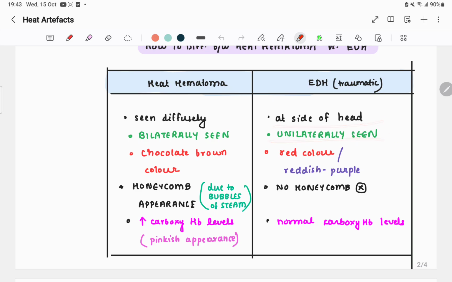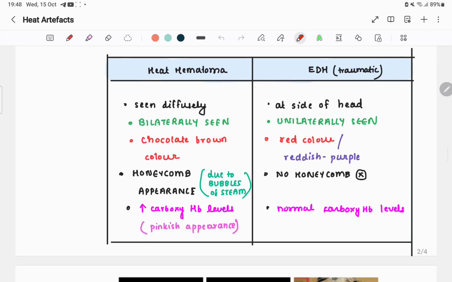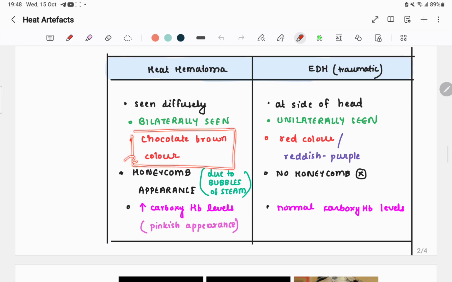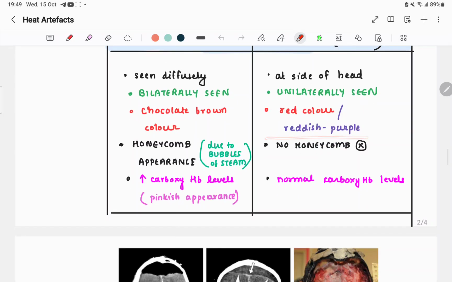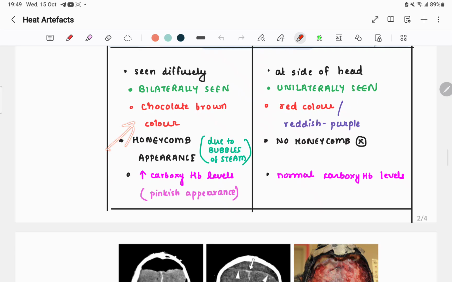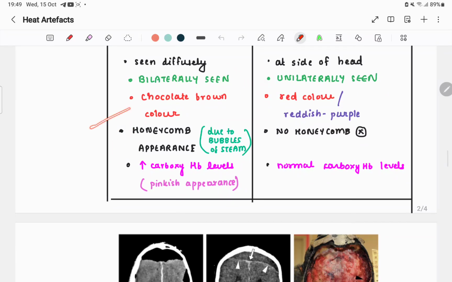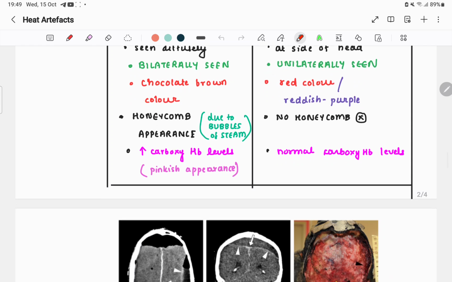Unilateral, on the side of the head. Then about the color, it's a chocolate brown color. Heat hematoma is a chocolate brown colored thing. EDH, while, is a reddish purple type of thing, but this is, you can say, subjective. It appears so to some autopsy surgeon and he just put a statement over here. This color you can usually see. All of this you will see, it will be reddish and brownish even.